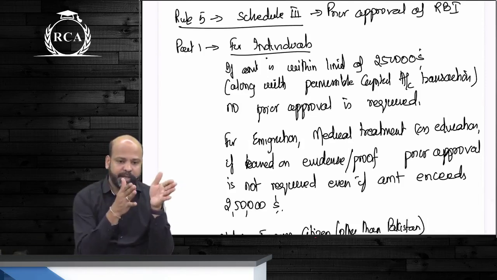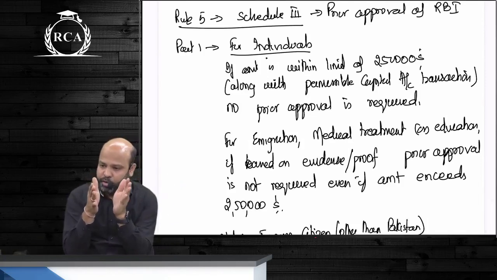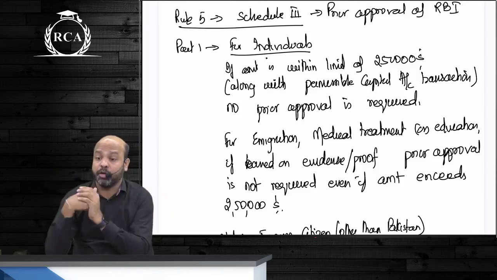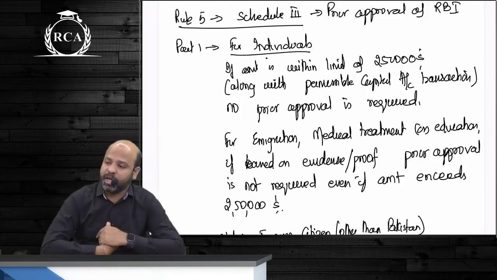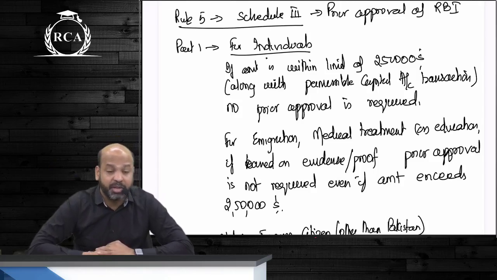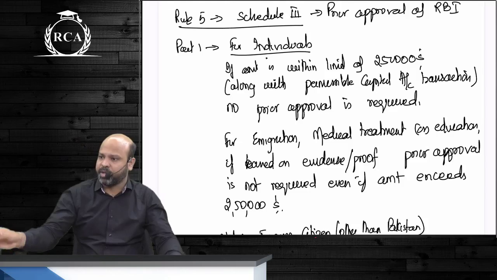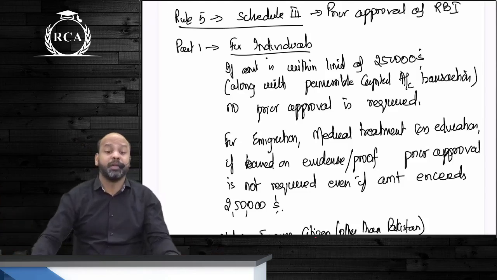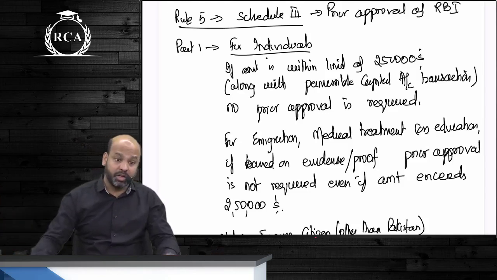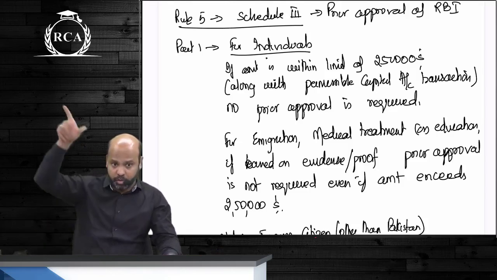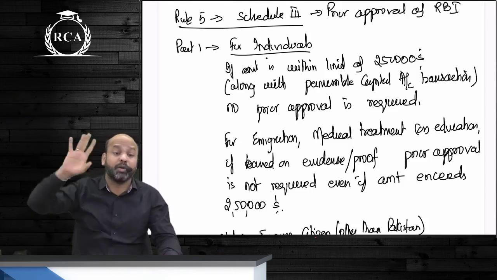So Rule 3, Beta, is prohibited. Rule 4, prior approval of CG. Rule 5, prior approval of RBI. Prior approval of RBI also has two parts: for individuals and for other than individuals. For individuals, guys, literally remember everything is permitted, provided the amount is within the limit of $250,000. And do not forget that this is in combination with permissible capital account transactions.